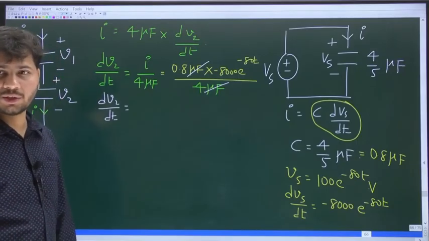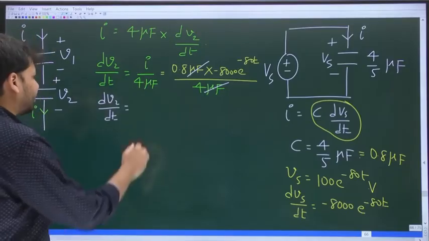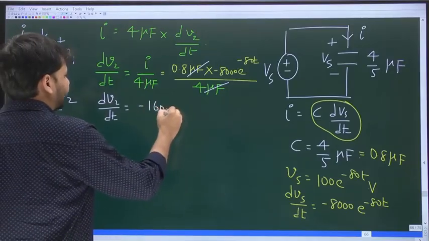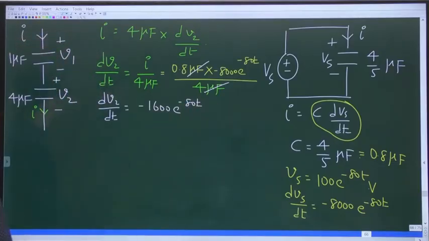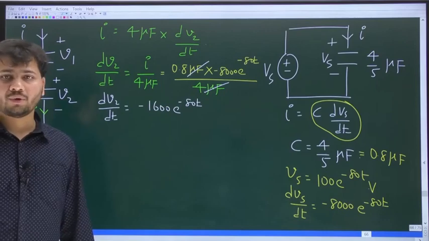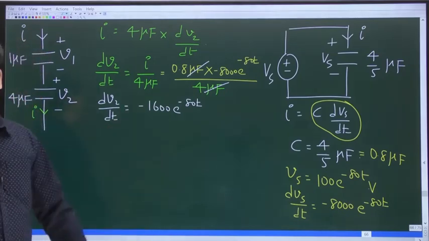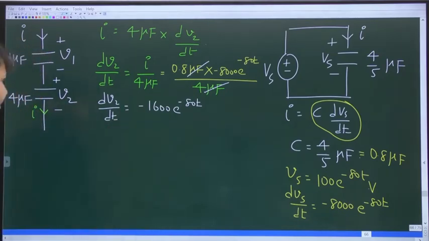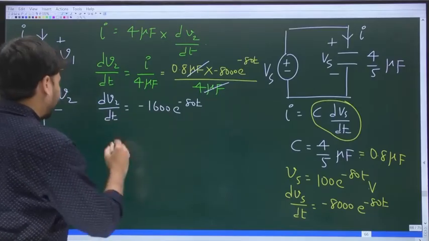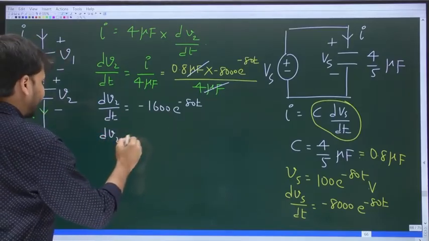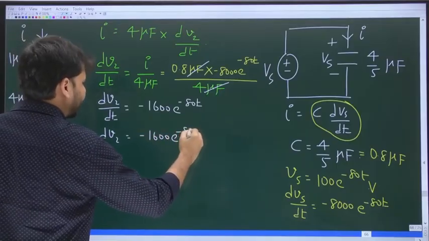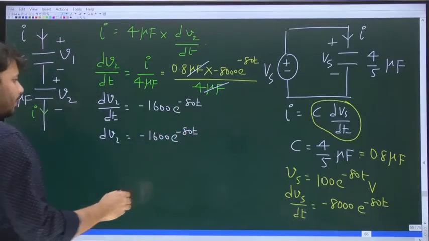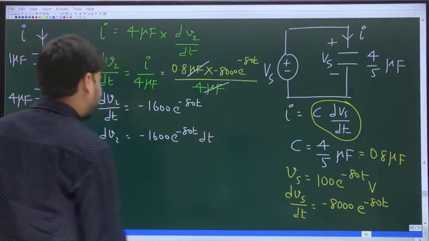8000 by 5, it must be 1600. So minus 1600 e power minus 80t. That's all. The value of dV2 by dt is minus 1600 e power minus 80t. Now send dt to the other side. From here, dV2 can be written as minus 1600 e power minus 80t and then dt.